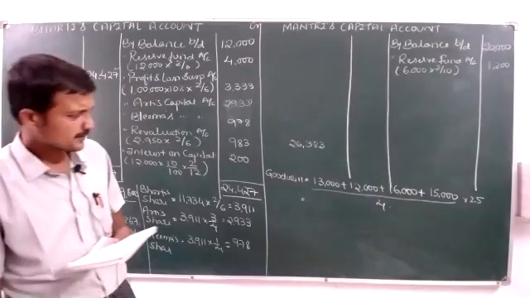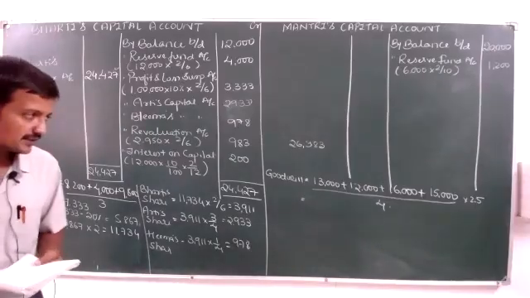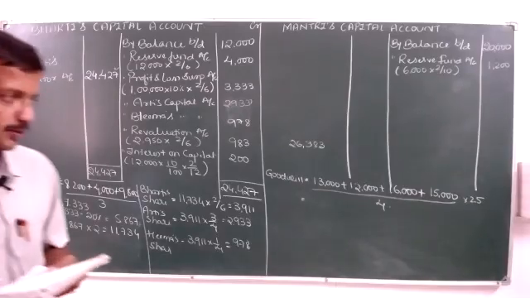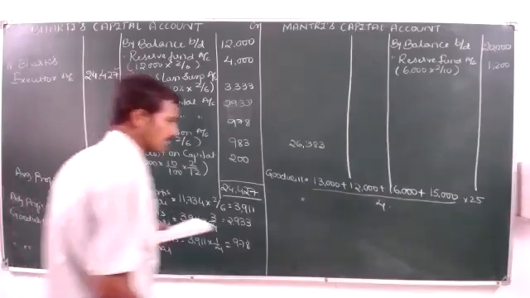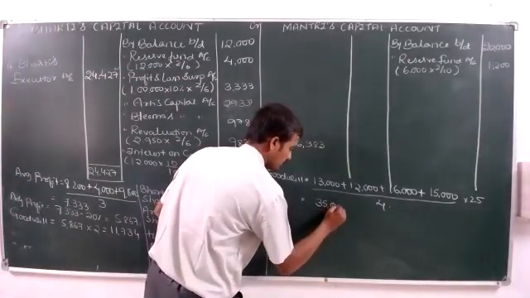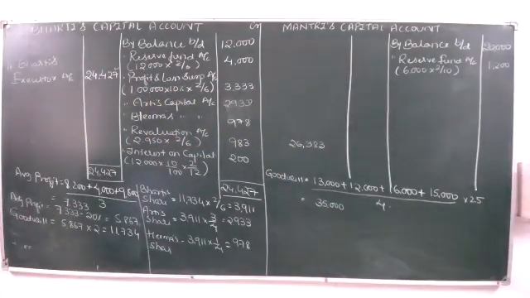Divesh, once again you check, because 13 plus 12 is 25, 25 plus 16 is 41, 41 plus 15 is 56. Yes, it is 35,000. Okay.